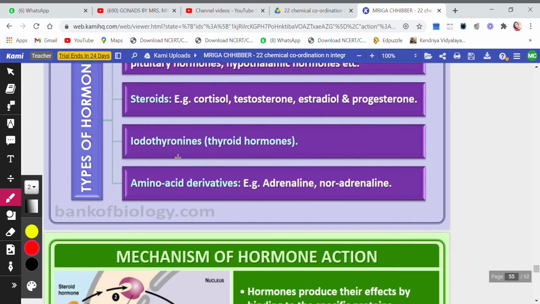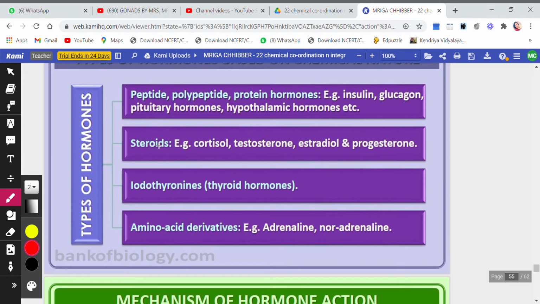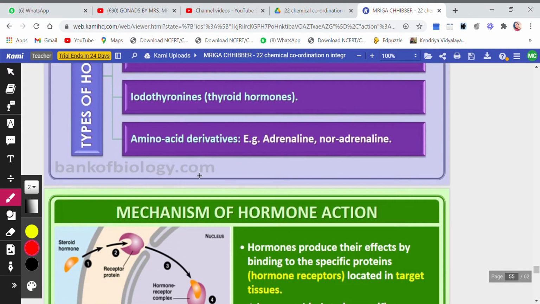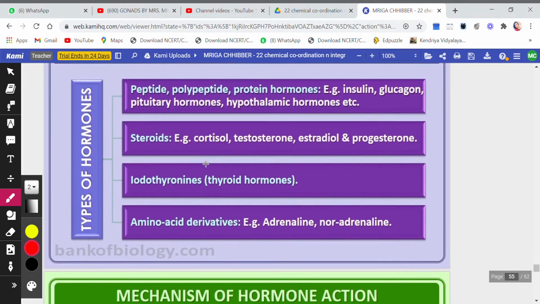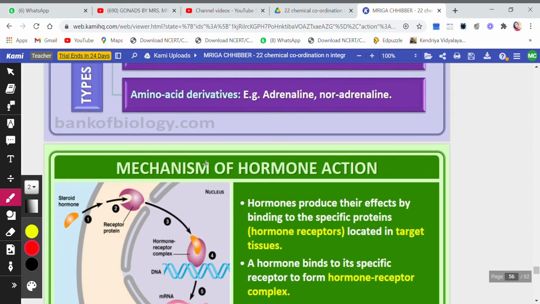Why do we differentiate them as peptide or steroid or iodothyronine or amino acid derivative? Because of their chemical nature. Amino acid derivatives, like adrenaline or noradrenaline, are amino acid derivative hormones. So there are various types of hormones depending on their chemical nature or formula.